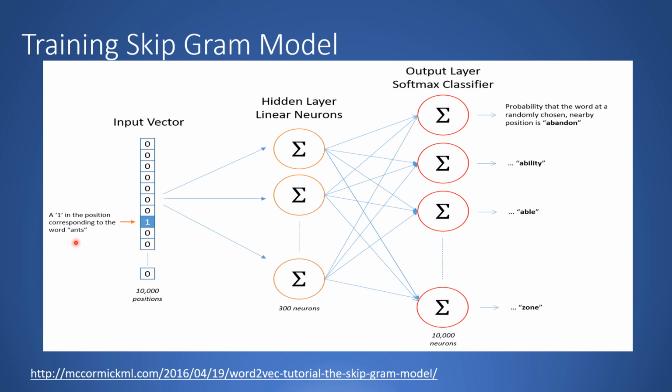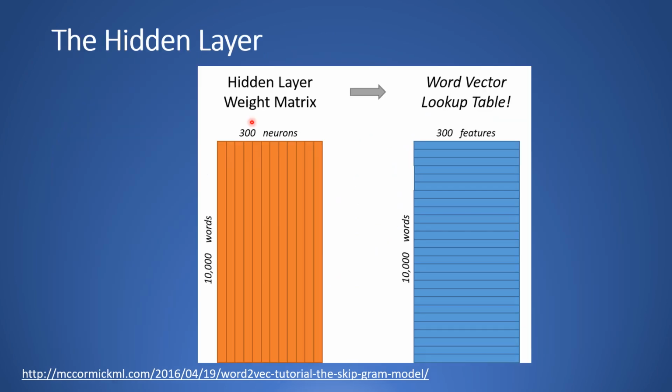So now what we are doing over here is that we are trying to train a skip-gram model, which will predict the words which appear in the neighborhood of the word ants in your text. Now we have 10,000 neurons, again in alphabetical order. For our example, we are learning word vectors with 300 features.